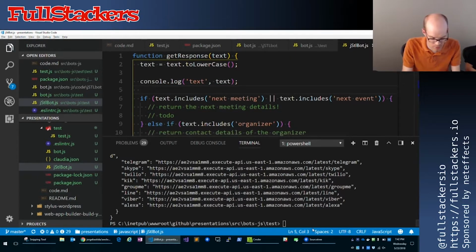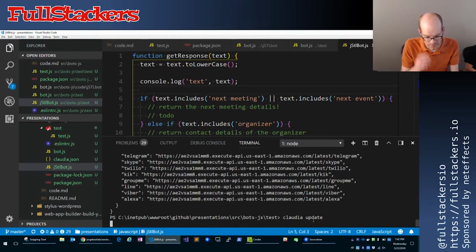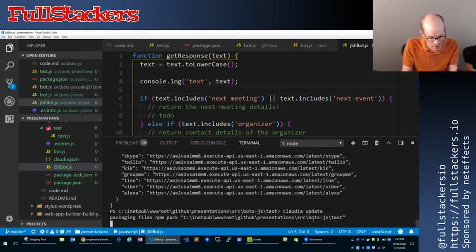Oh, I should have done this before. If I do a Claudia update, it's going to package that up, and then we'll be able to see that console.log in there. This is going to take a minute or so, so maybe I'll just skip that.